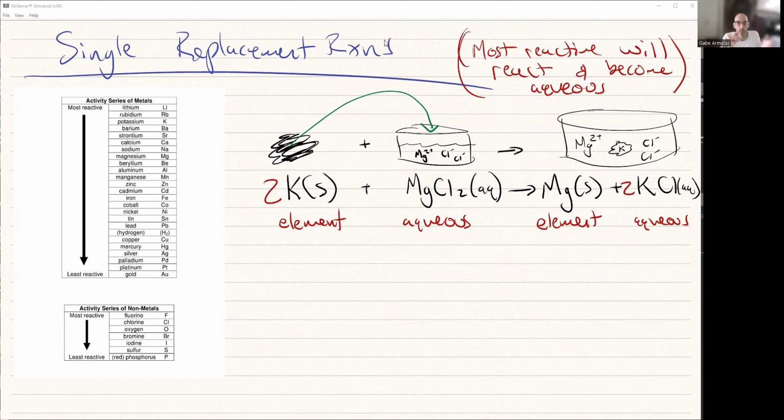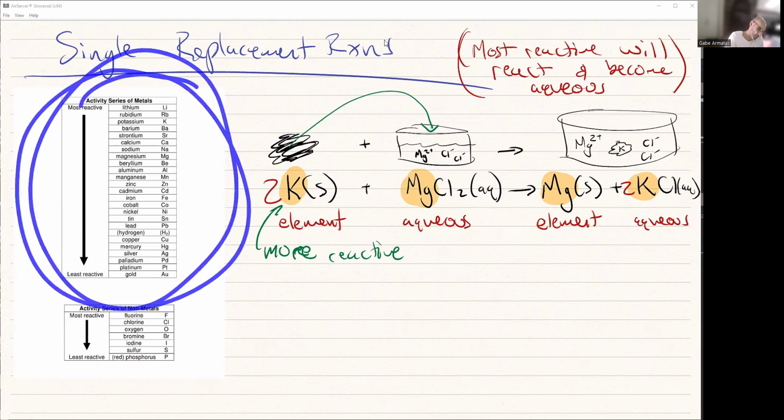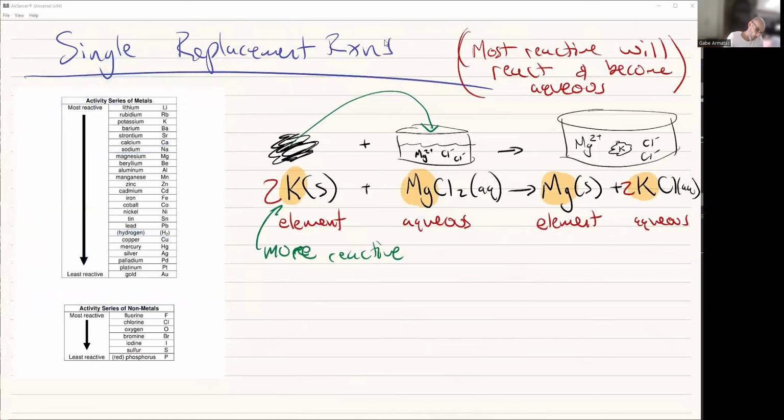The reason that I know potassium is going to be aqueous, again, is because it is more reactive. Out of the 2 that I have, I'm always going to replace either the cation or an anion. I know that of these 2, that is more reactive. I'm just going to ask you to be able to recreate the reaction. This is how we base it. This is the activity series: more reactive, less reactive. Or if we're dealing with nonmetals, more reactive, less reactive.